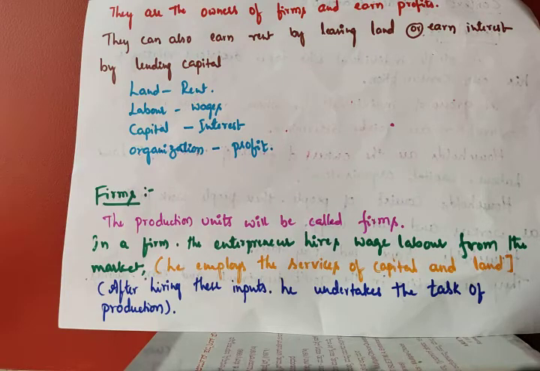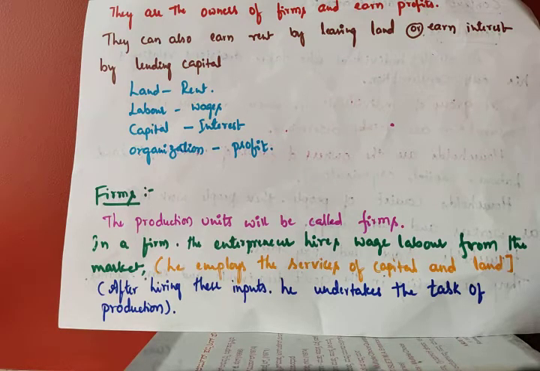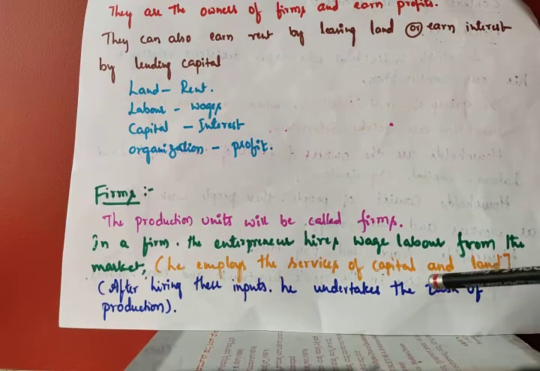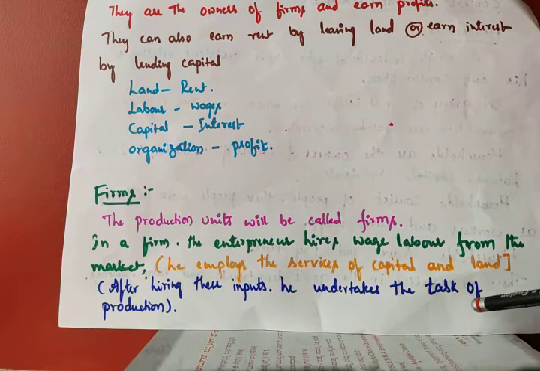He also employs the services of capital and land, using all these things: land, labor, capital. After hiring all these inputs, he undertakes the task of production. A firm is nothing but an organizer. Firms are production units, those who are producing goods and services. A firm is a production unit or business unit.